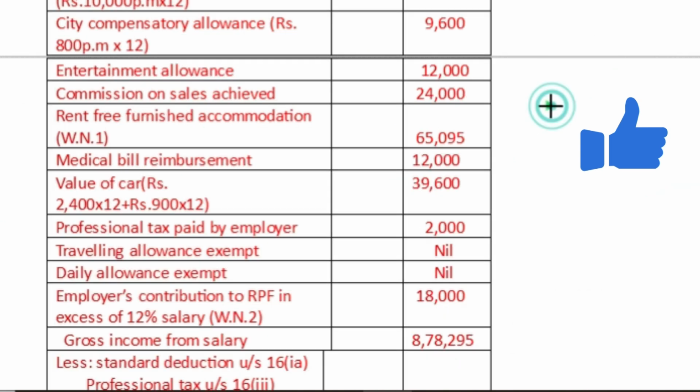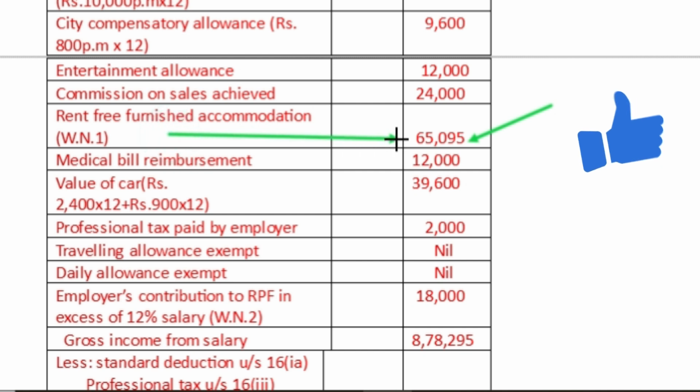So this 65,095 value, how we calculated it, how this value is obtained, you have just seen in the working notes on rent-free unfurnished accommodation. In this way you have to calculate the value of rent-free furnished accommodation.